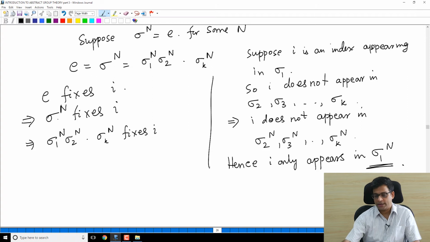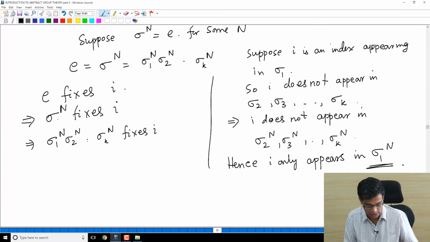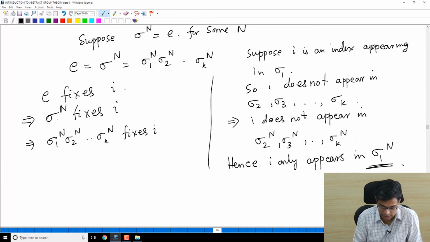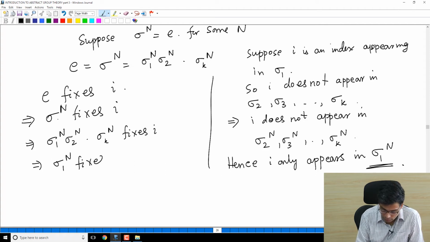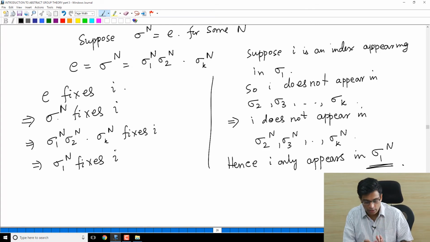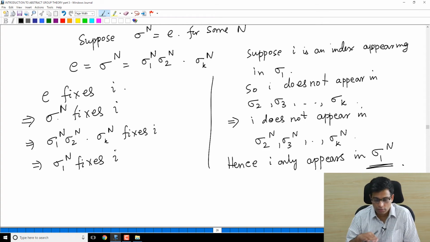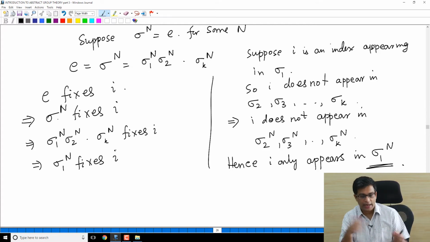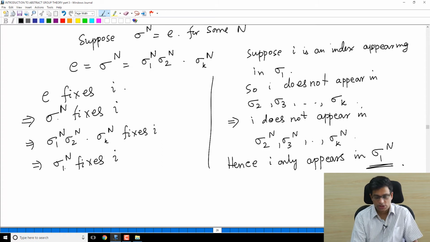We just argued on the right hand side of this slide that sigma 2 power n fixes I. If I doesn't appear in sigma 2 power n, it fixes I. Sigma k power n also fixes I. So we can conclude that sigma 1 power n must fix I. It cannot, see, if it sends I to something else, because I is not present in sigma 2 and sigma k, you can't send I back to itself under this product. So sigma 1 power n fixes I.